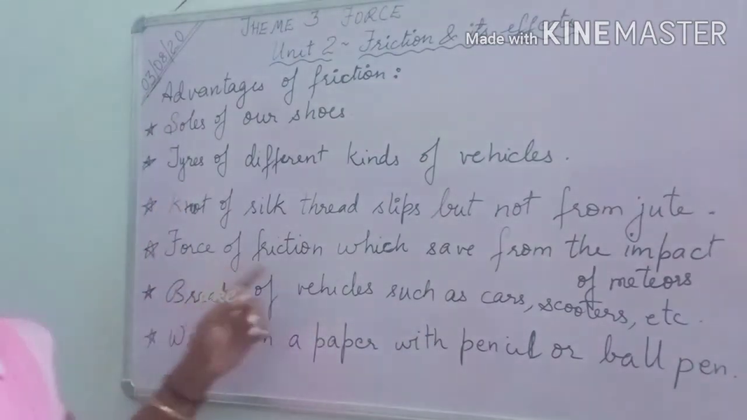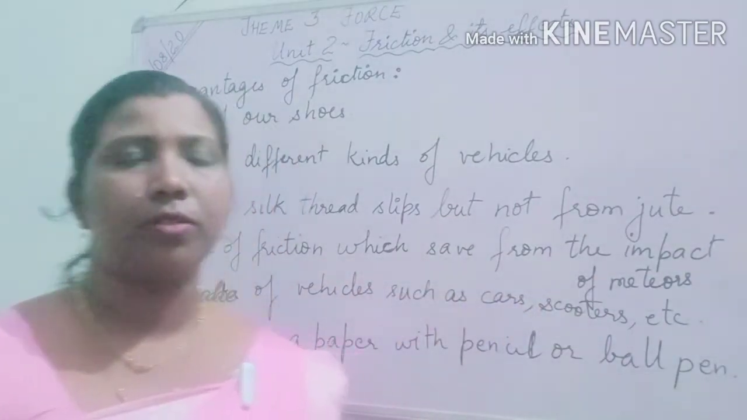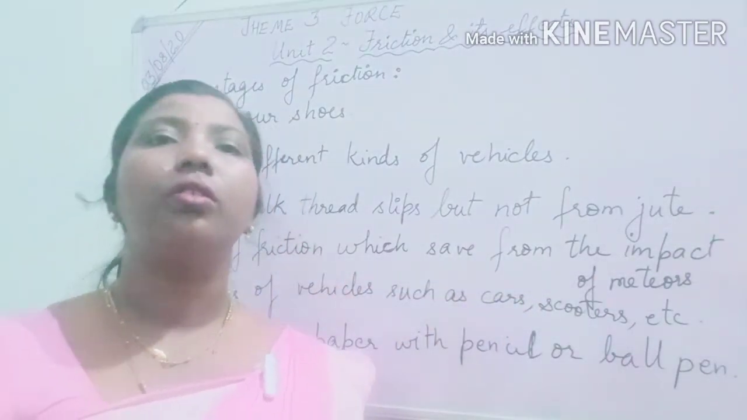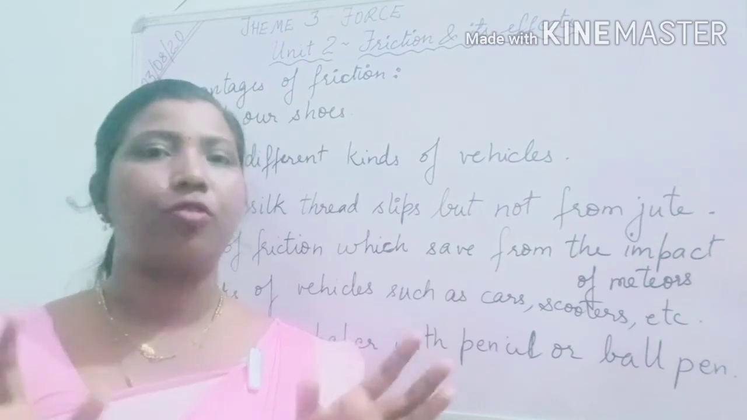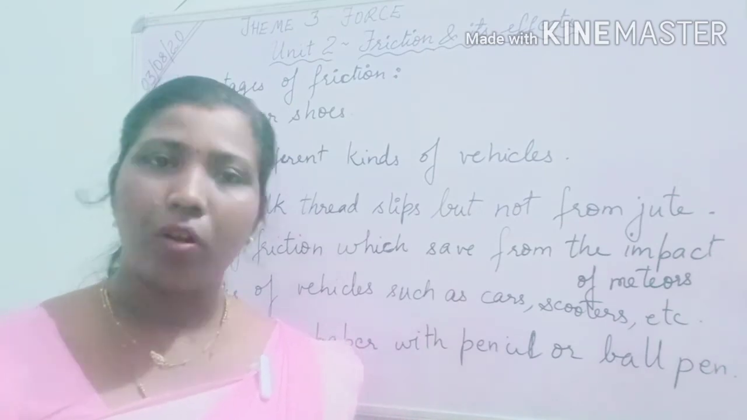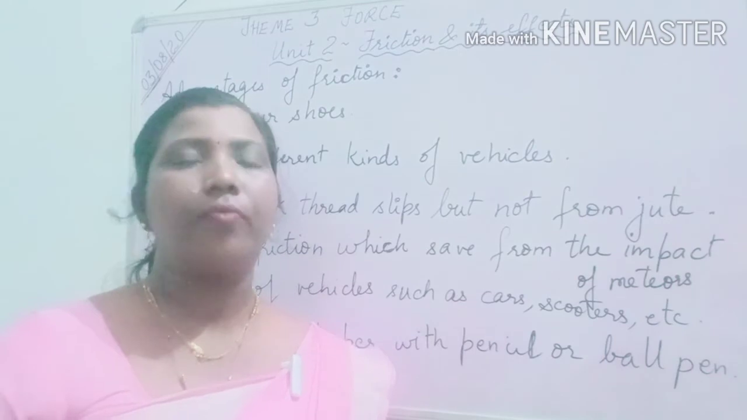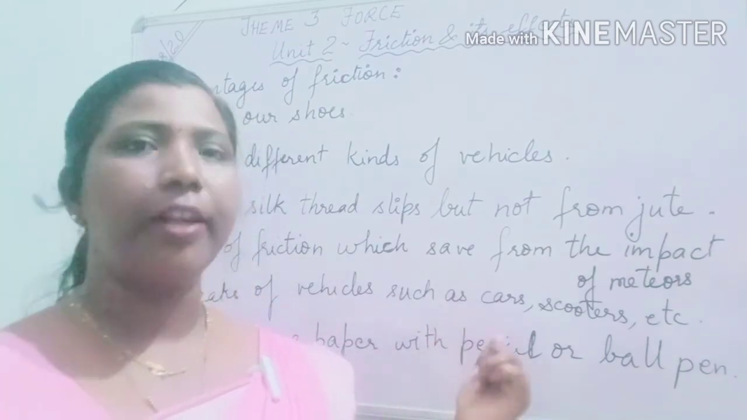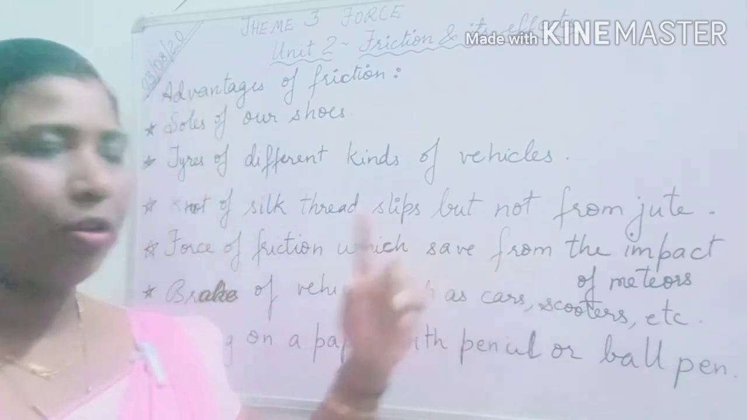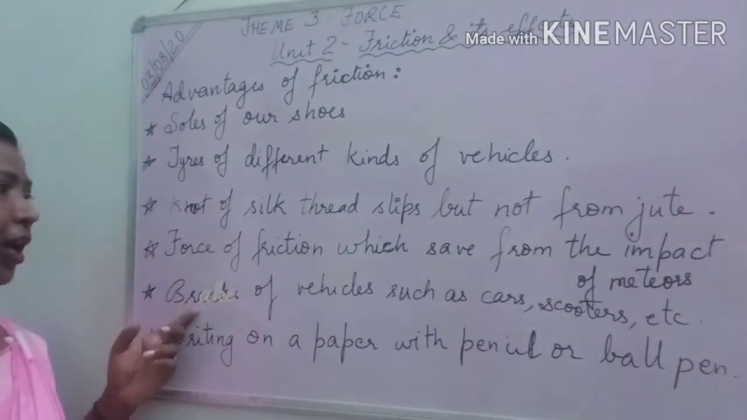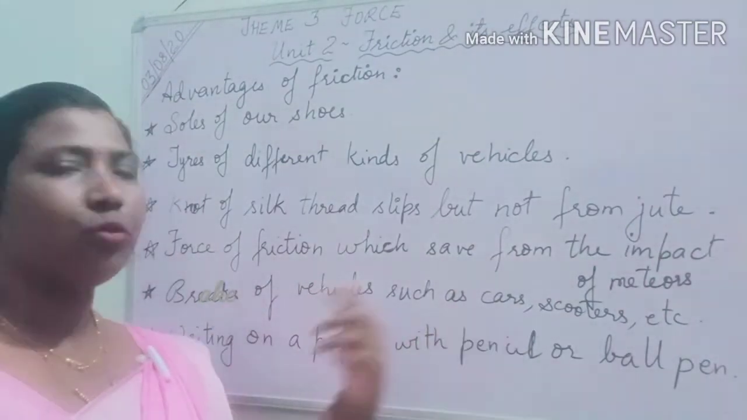Now the force of friction saves us from the impact of meteors: meteors get heated up and are destroyed there only, otherwise they would fall on the earth. So that force of friction is applied on meteors also. And brakes of vehicles such as car, scooter, etc.